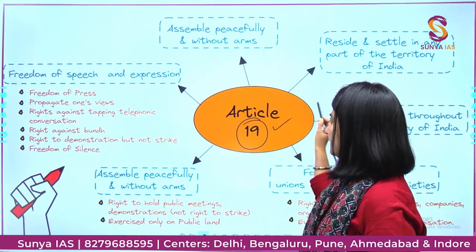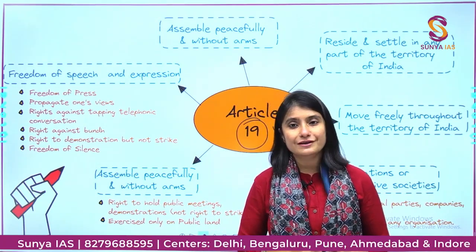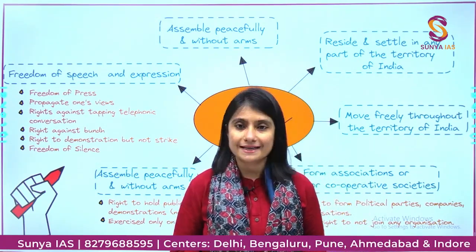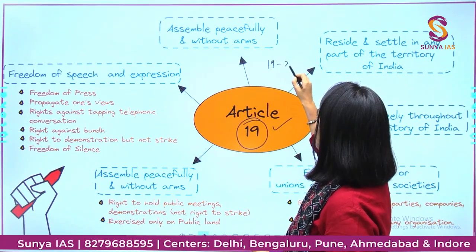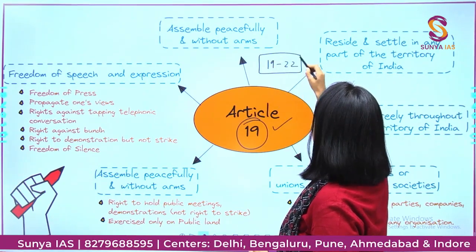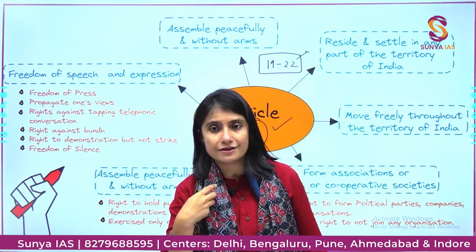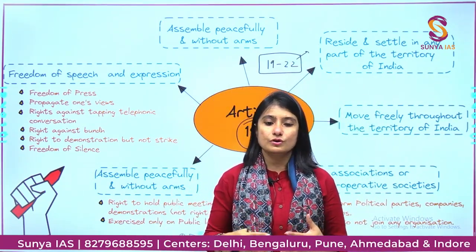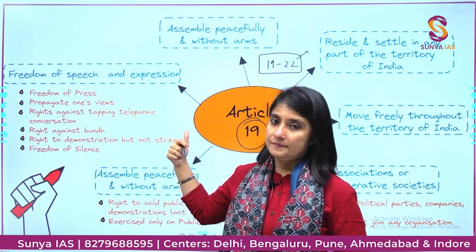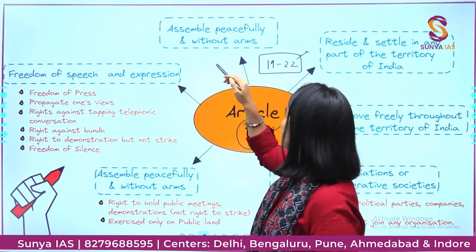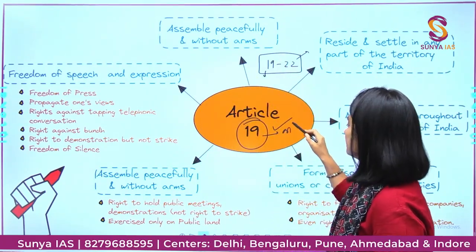article number 19. Now this also belongs to part 3 of the Indian Constitution, is a part of the fundamental rights, and article number 19 to 22, right to freedom. Okay, these articles, they ensure certain amount of freedom to an individual. Now this here is going to be applicable, the 19 article, only citizens.